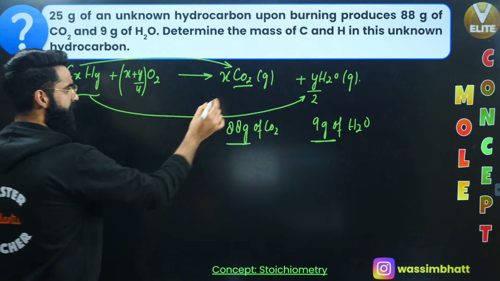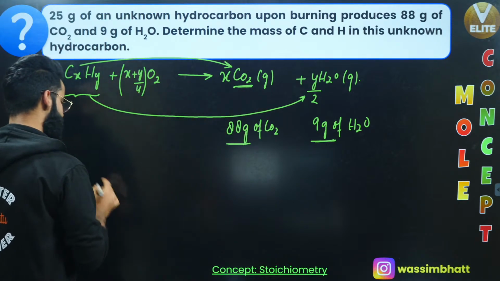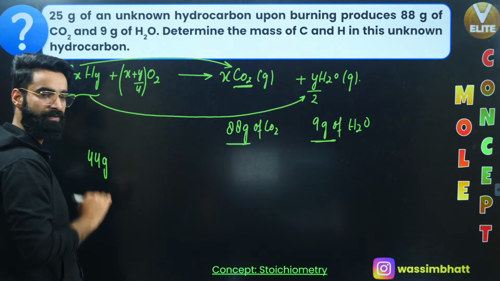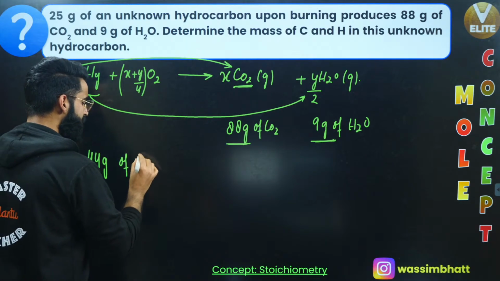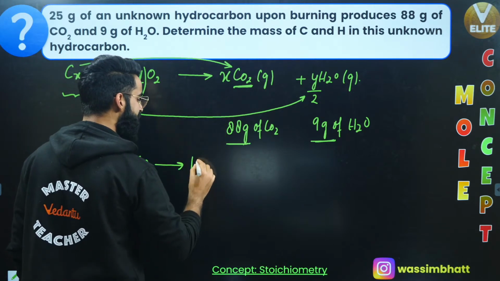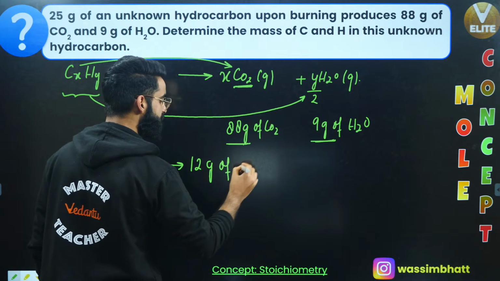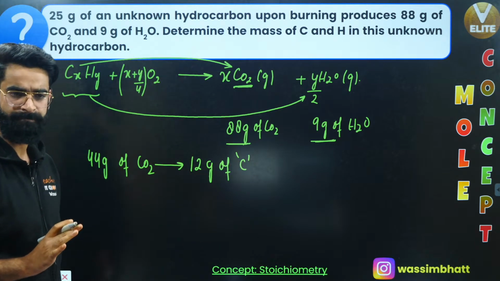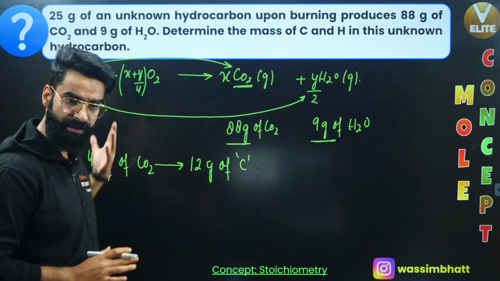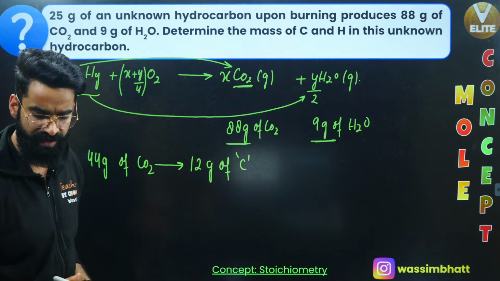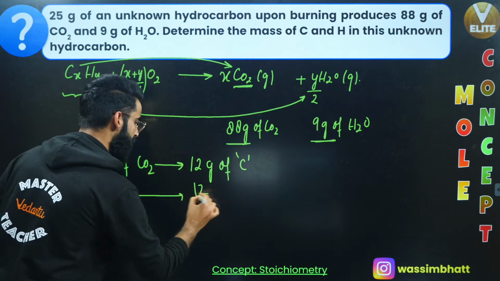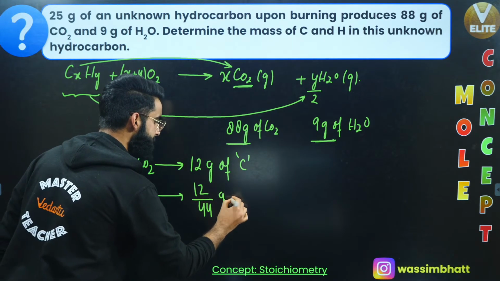If I talk about carbon dioxide, what is the molar mass of carbon dioxide? 44 grams. That means 44 grams is the mass of 1 mole of carbon dioxide. Can I say 44 grams of carbon dioxide contains 12 grams of carbon as per the stoichiometry? 1 mole of carbon dioxide contains 1 mole of carbon, so 44 grams of carbon dioxide contains 12 grams of carbon. So can I say 1 gram of carbon dioxide contains 12 divided by 44 grams of carbon?